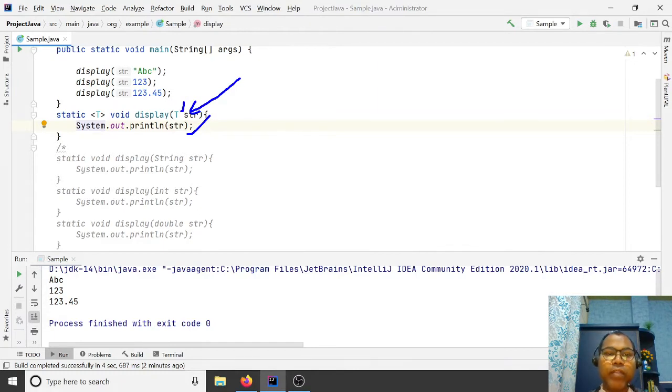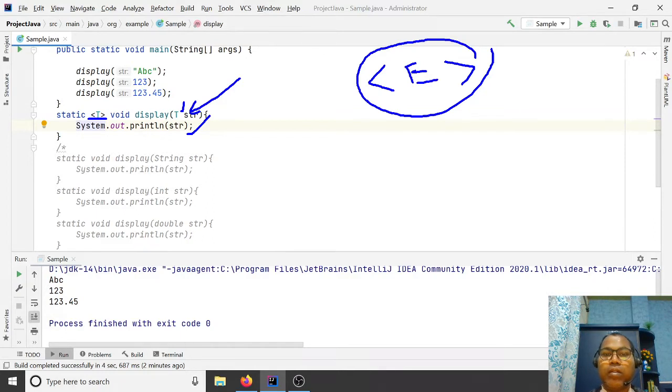Where are these types defined? T here is defined at this place. All the generic types are defined within the less than and greater than symbols. Between them you can define the generic. For a method, you can place it before your return type.